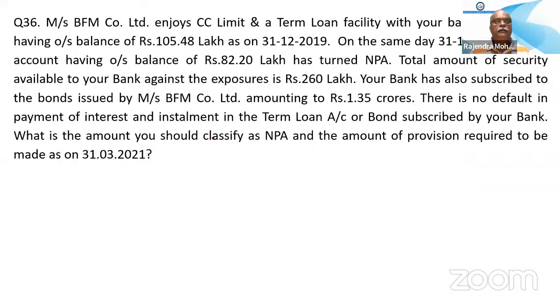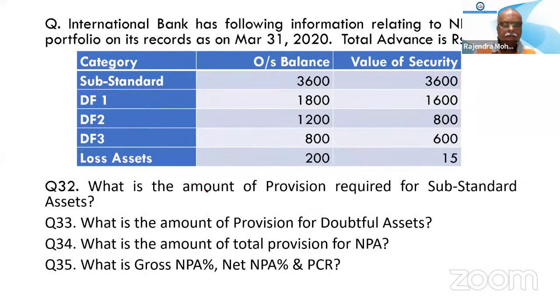33%. Which question? What is the problem? DF1 2500, DF2 4000, DF3 is 100. This is secured, this is unsecured.